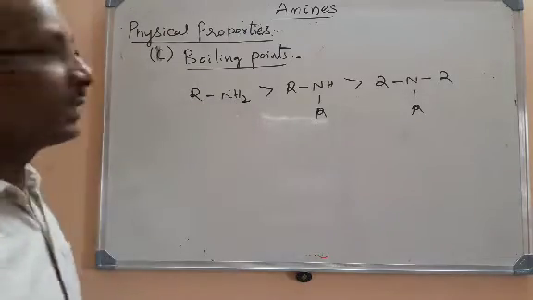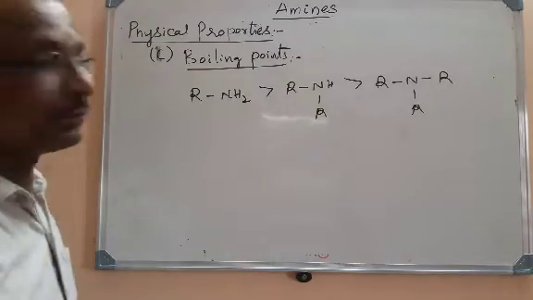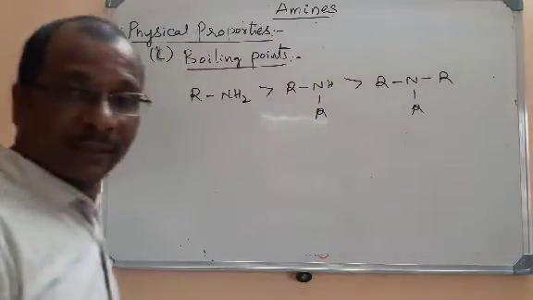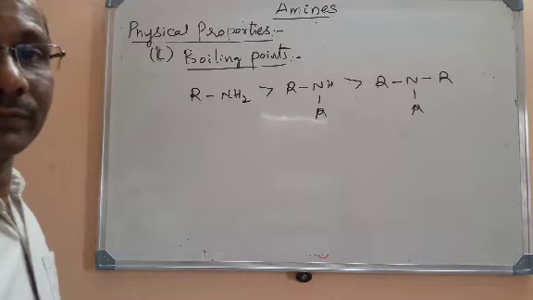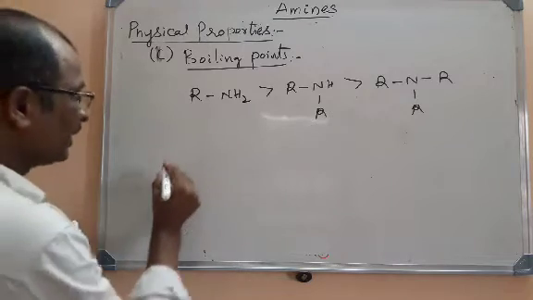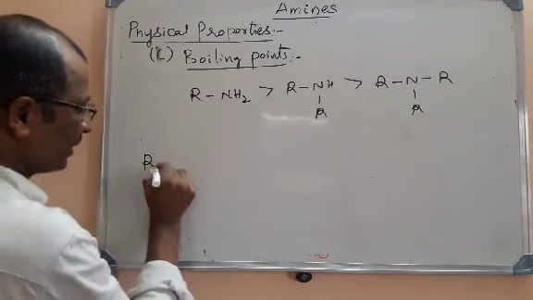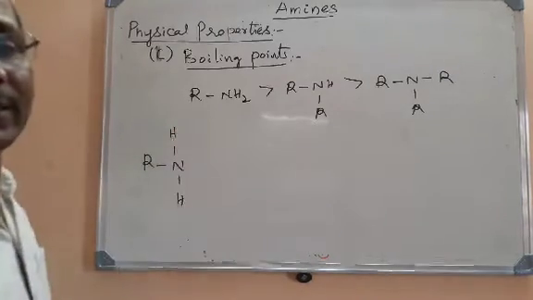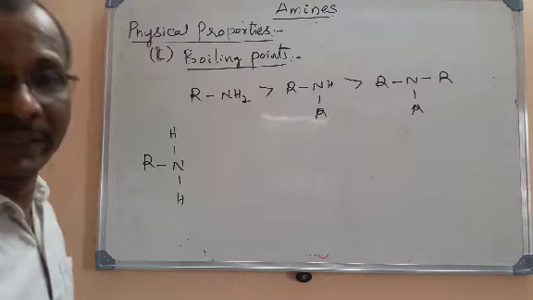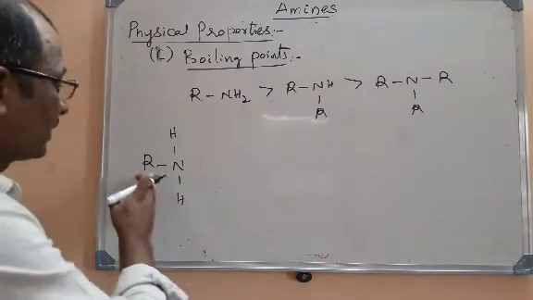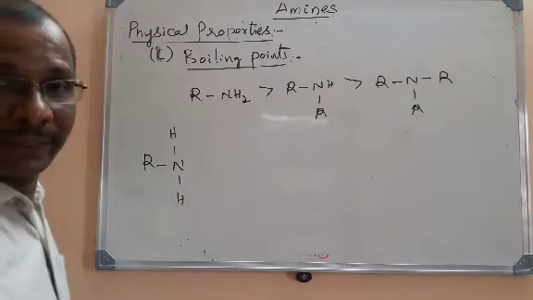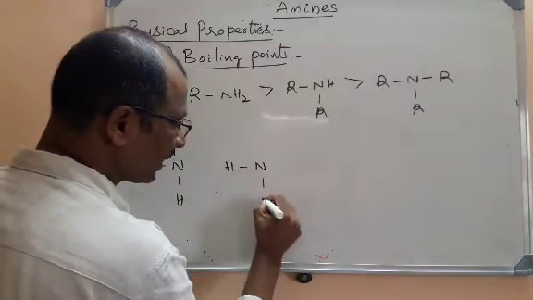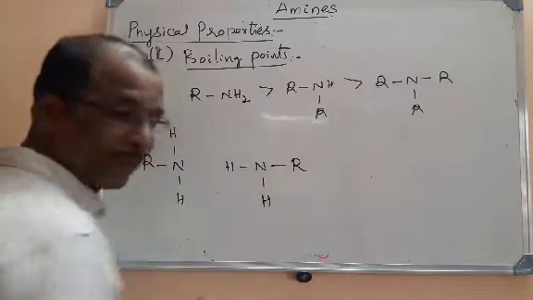I've been repeating the same. So here, the boiling point of primary amine is more than the secondary amine, and it is greater than the tertiary amine. Why is it so? Actually, if you see a primary amine here, this is RNH2. These primary amines form intermolecular hydrogen bonds among themselves. For example, RNH2, I have taken a primary amine. So this primary amine can form an intermolecular hydrogen bonding with another primary amine.